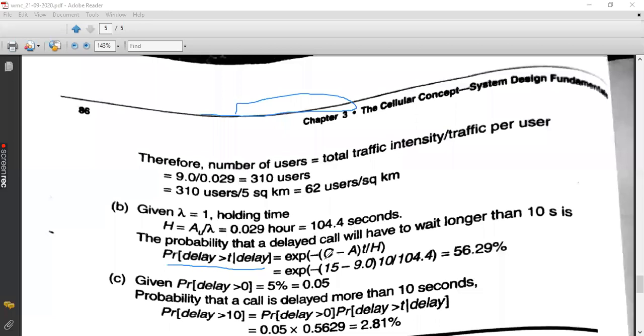But the thing is that you only have the values of C and A with you. Already you got the value of A from the Erlang C chart. And the value of C is also known to you because you have found 60 divided by 4 is 15. So the only unknown parameter is H.